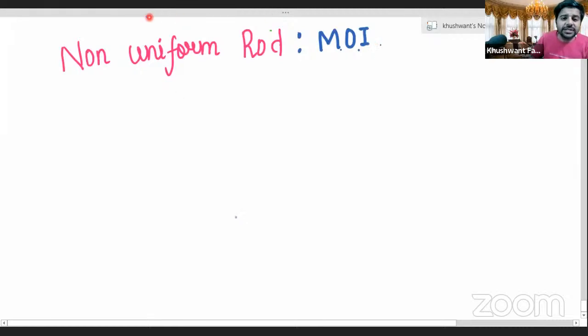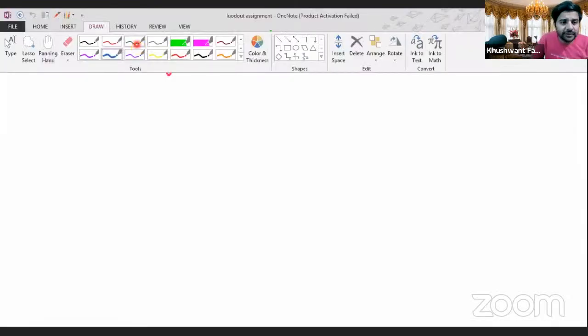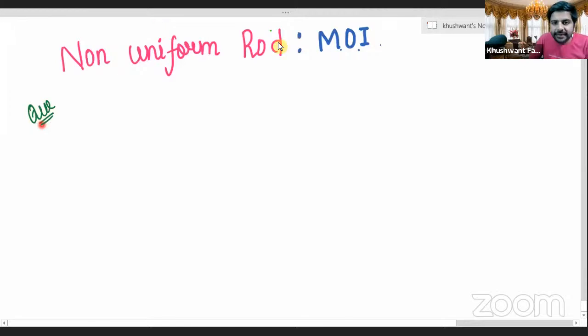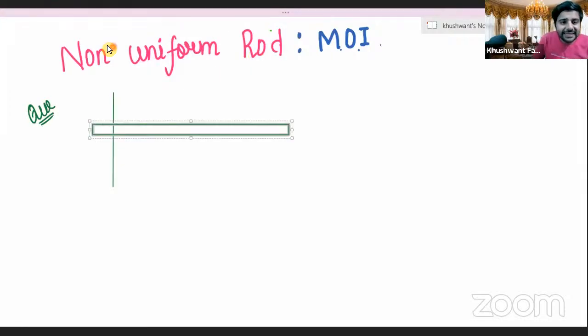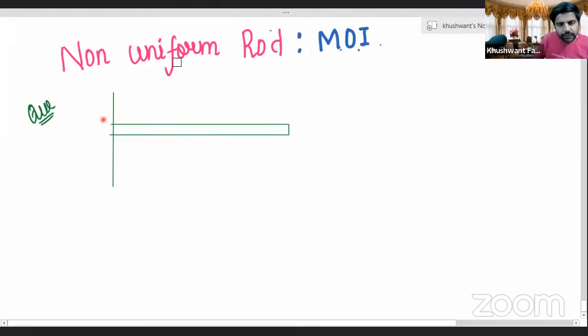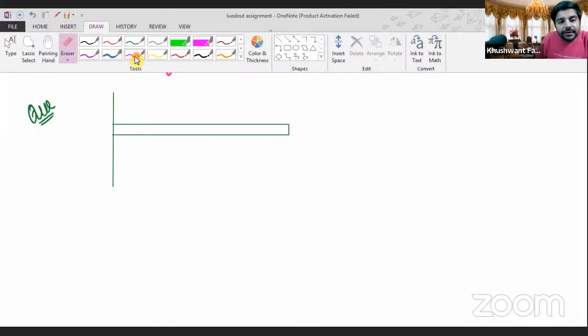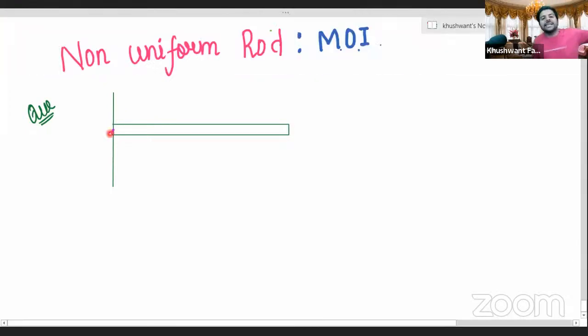So here is the question. Everybody get ready. I'll write down the options here. Try to solve this one. So the question is, you are again given a rod like this. Let's make the rod over here. This is the axis. So this is the rod. One of the ends of the rod is placed at the axis like this, just like the previous case, but there is one difference this time.